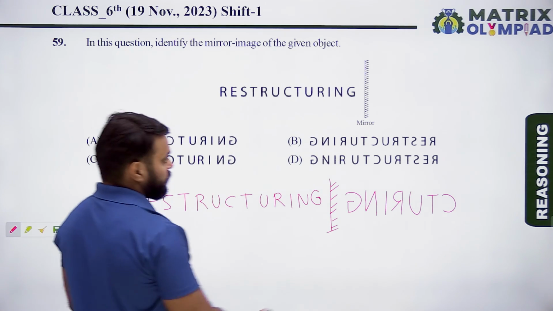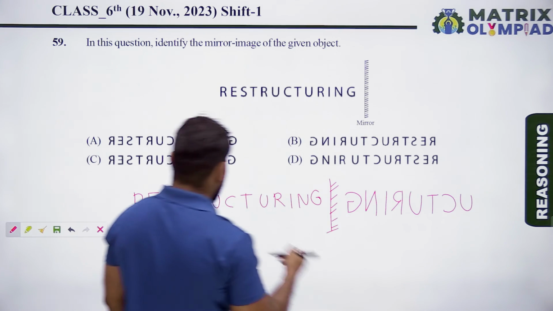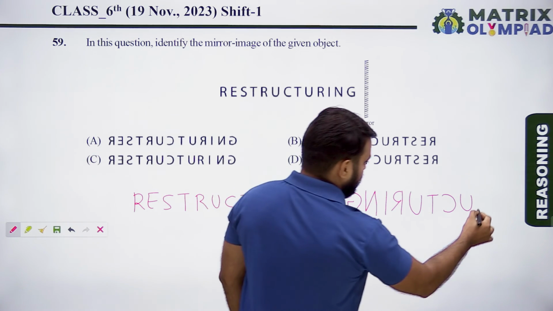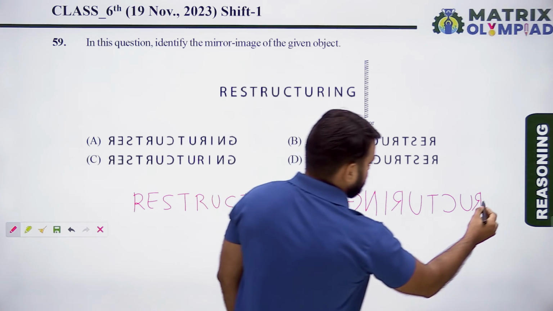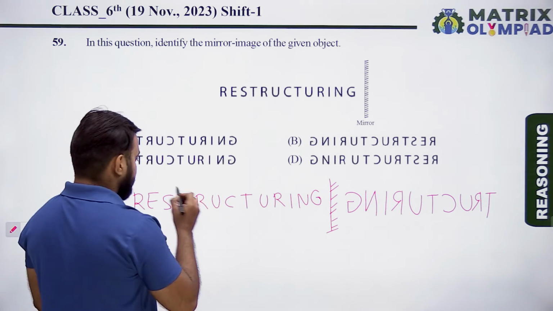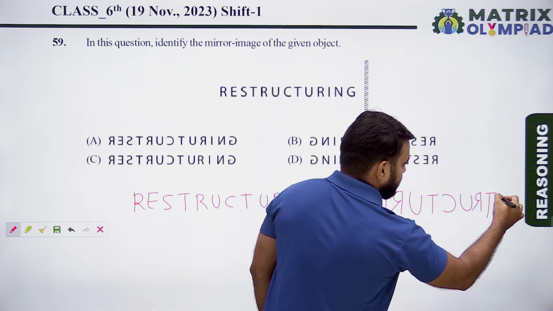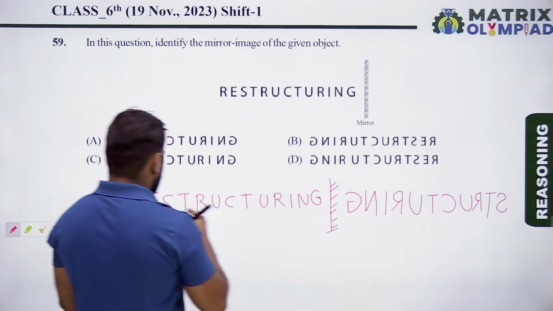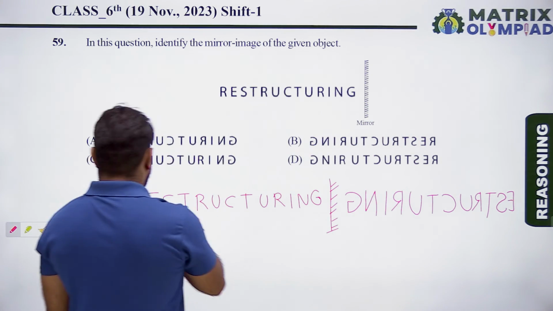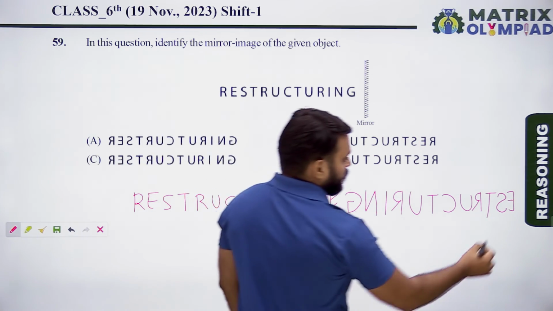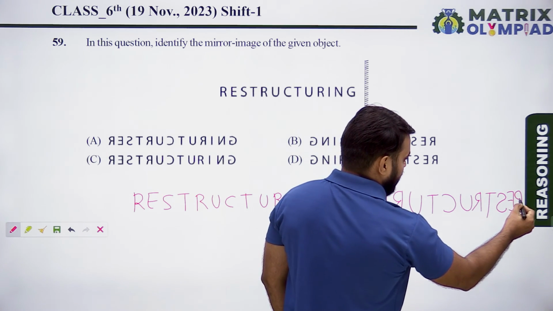Now the mirror image of U, R, T, S, E, and R. So the mirror image of R looks like as follows.